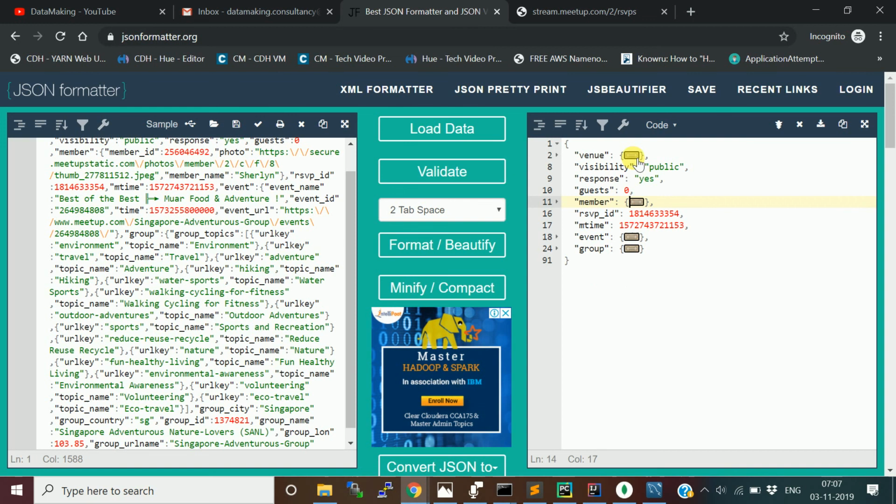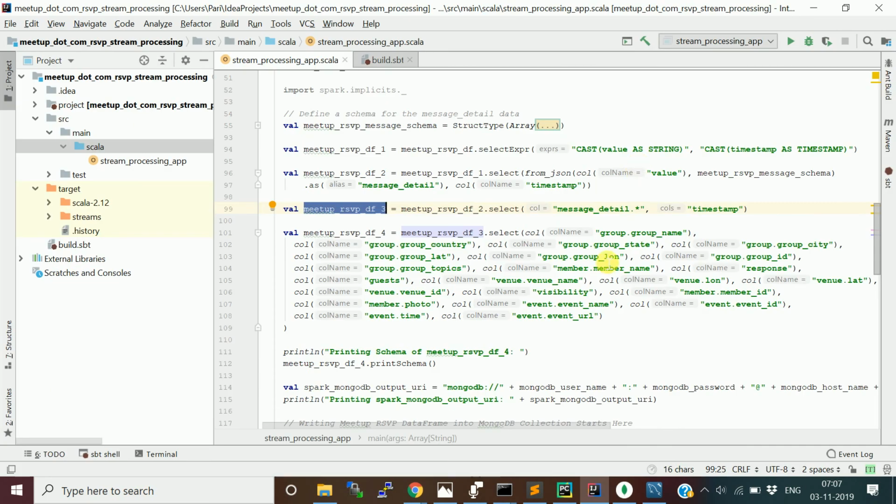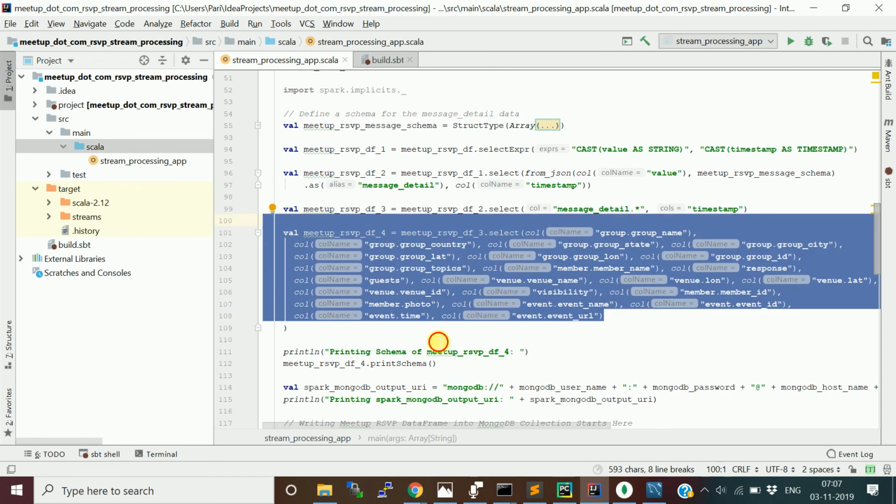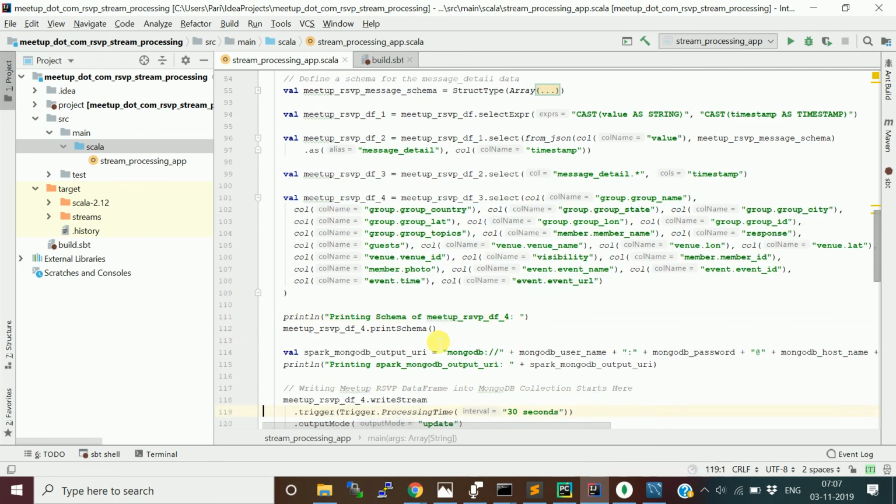Further, we want to flatten the structure, so you just access the individual column with its sub-columns or inner fields using the dot operator. This is how you flatten your nested schema.